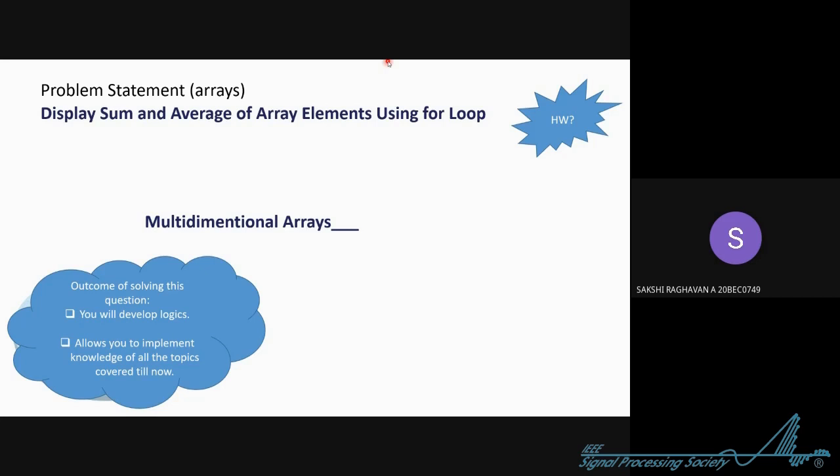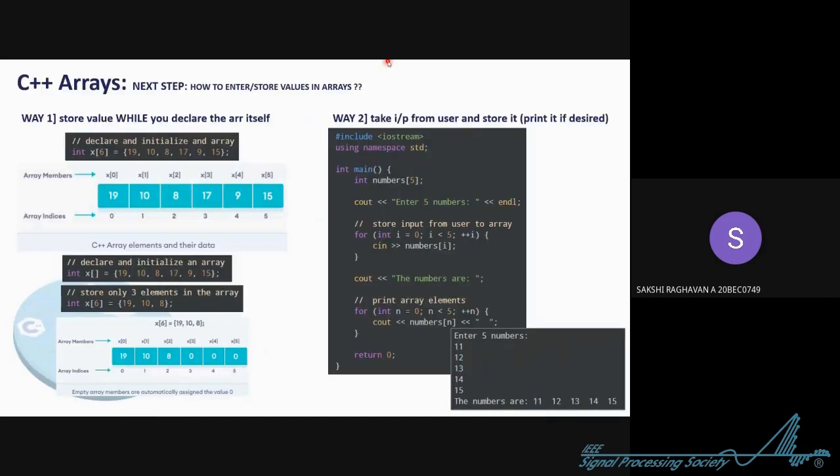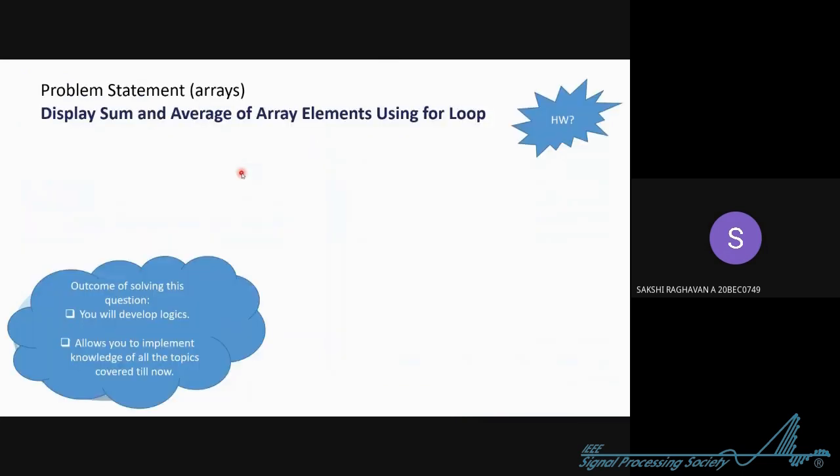That's called multidimensional arrays. Till now, this was one dimension, right? In a single line, all these things were stored: 0, 1, 2, 3, 4. Now there is multidimensional. This is what you learned in class 12th, right? That square matrix and whatnot. So there are 2 kinds of multidimensional arrays, 2D and 3D.